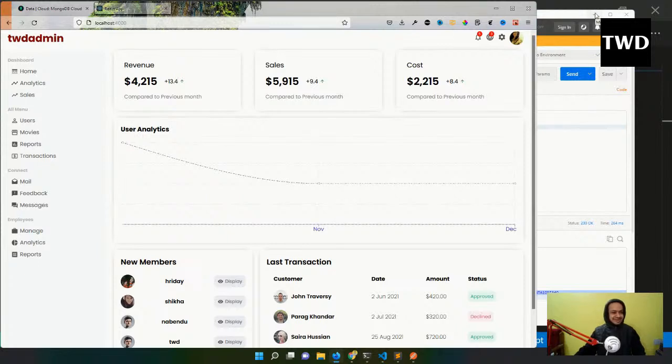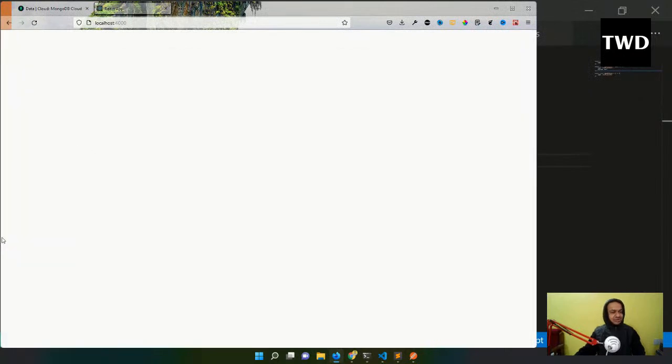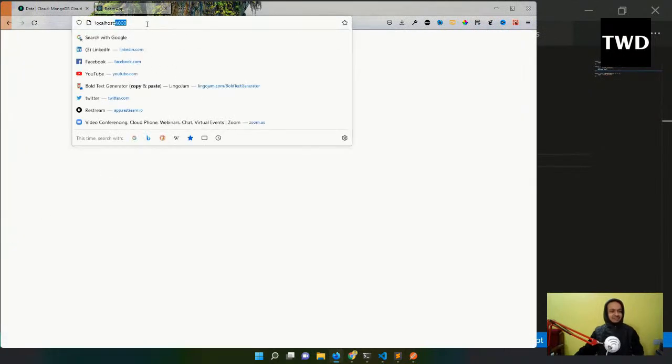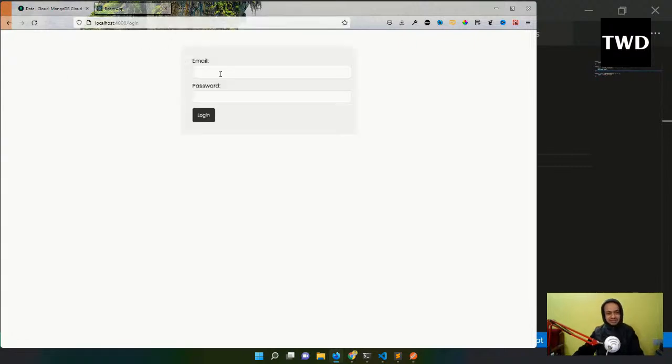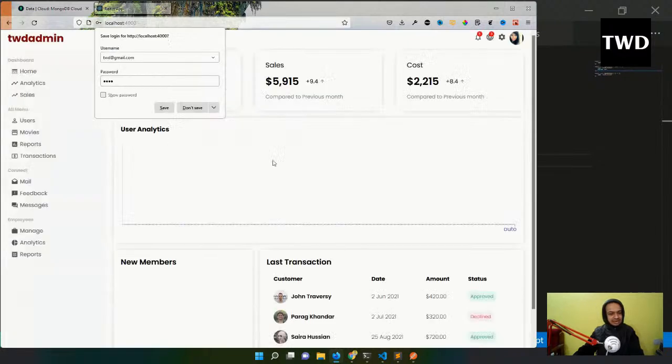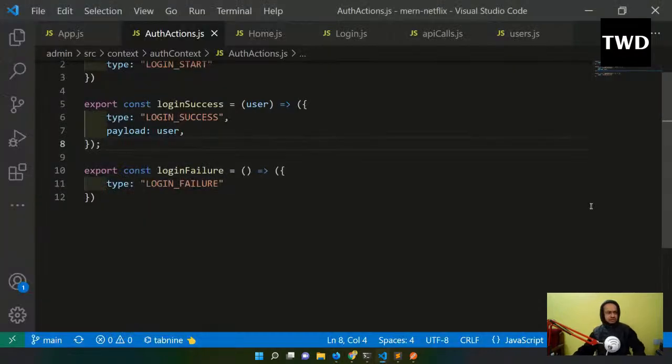Now the moment I log in, I am in. But if I refresh it, it is gone. Again I have to come back here and log in, because I'm not saving the login anywhere. Again I have to do this twd and 1 2 3 4, and I will do the login, and it is logged in. But the thing is that I have to do it again and again. So there is a fix for it.